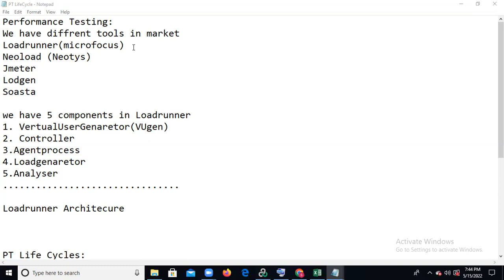For example, take MNC companies. If they use JMeter, it is open source, right? The budget we could ask for is $3,000 million, but you are using JMeter. The client will ask which tool you are using for performance testing.